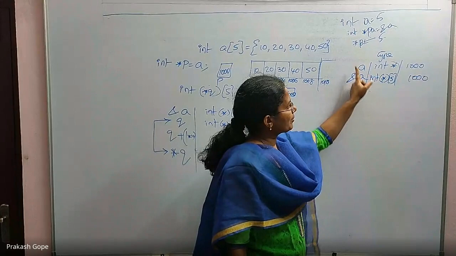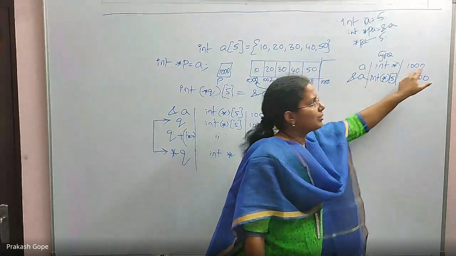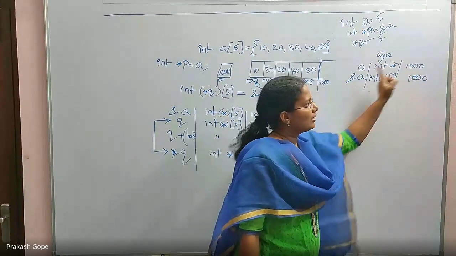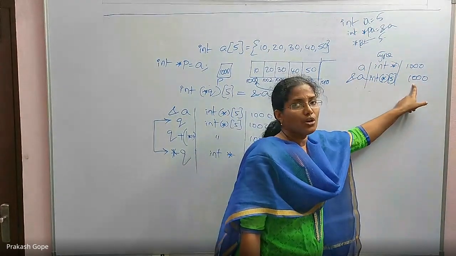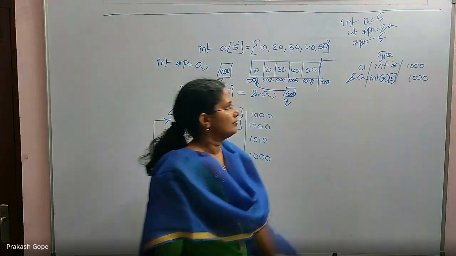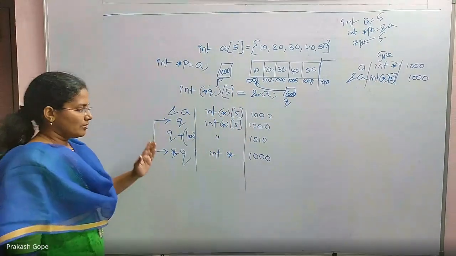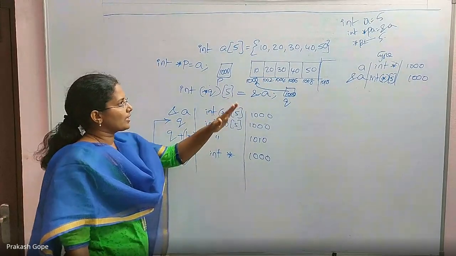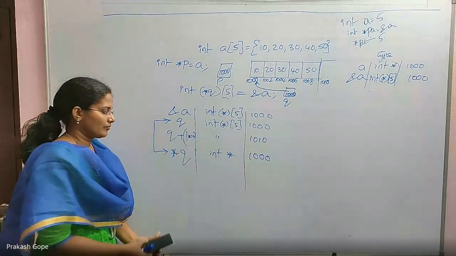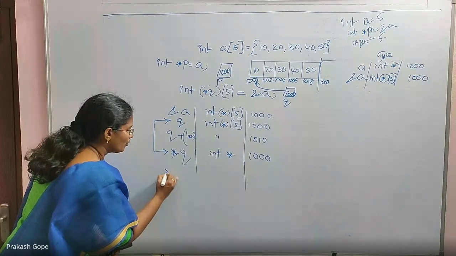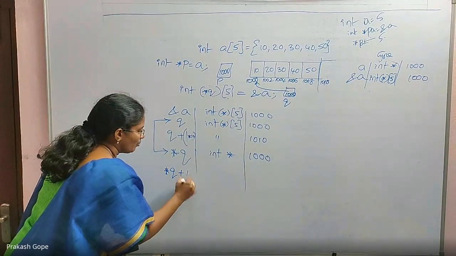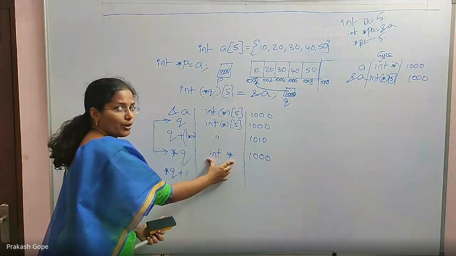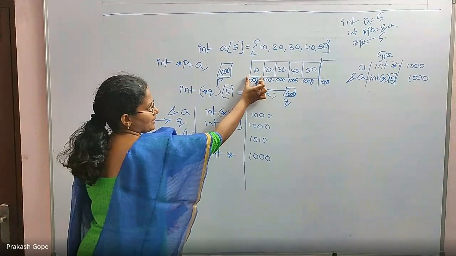Why do A and ampersand A both give me 1000? Because their types are different. A is the address of the first element, ampersand A is the address of the whole array. Similarly, Q is the address of the whole array, star Q is the address of the first element. For that star Q, if I add 1: star Q is an integer pointer, which means the first element's address.